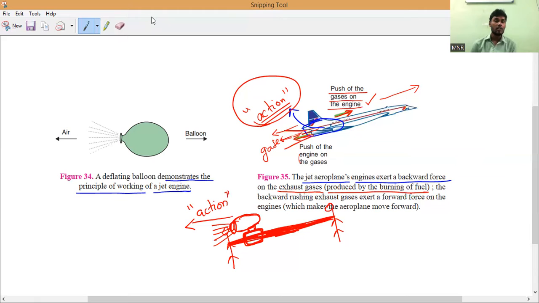Understand, everyone. So when the gases from inside the balloon rush out in the backward direction, these gases will exert force on the balloon. What is that called, guys? Reaction. Understand? So the balloon will start moving forward and reach the other end of the pole. Do you understand, everyone? Everybody can do this activity. You have to do it. So will you all try? Yes, please respond. You can try.